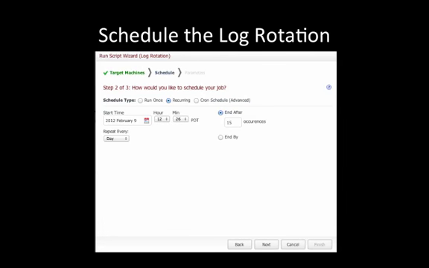Now you have the ability to schedule this job. You can see that you can kick off the job now, set it on a schedule, or integrate it with cron. Here you can see that we've set up a recurring schedule. We're going to rotate logs starting February 9th and process the job once a day. We've set the job to stop recurring after 15 days. Once you've done this, hit Next.